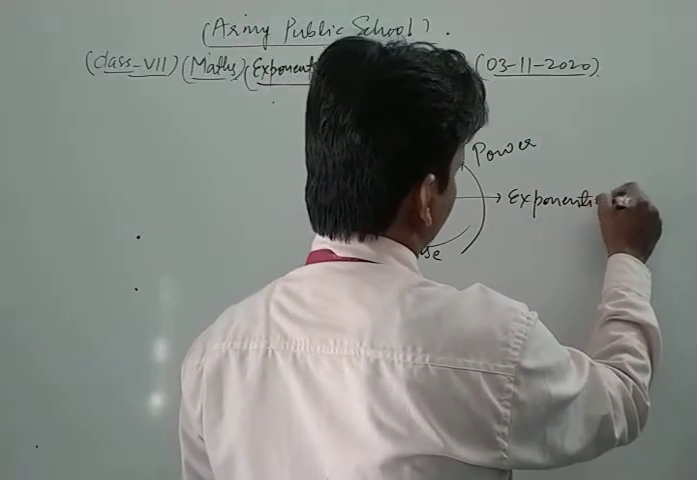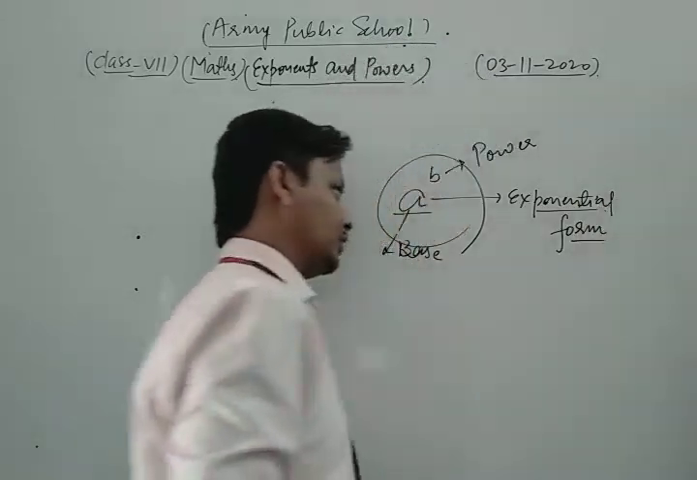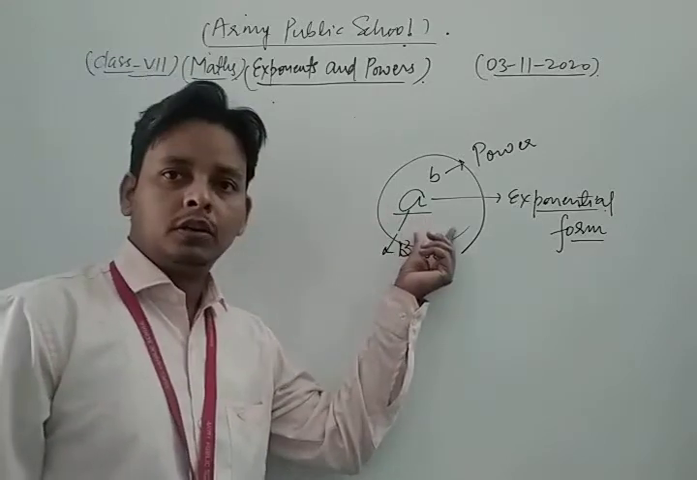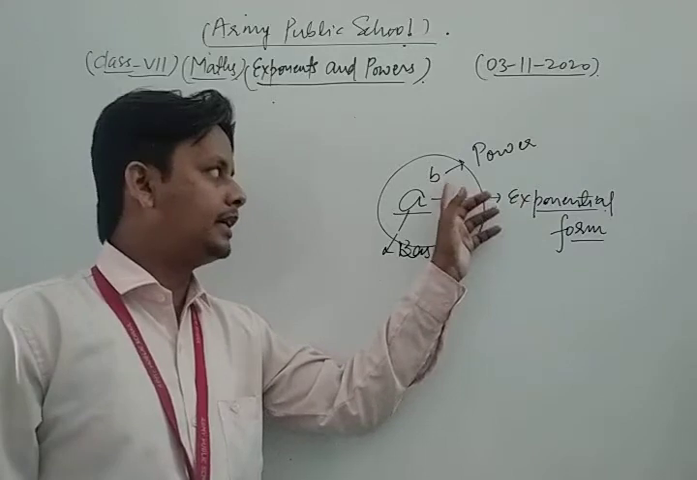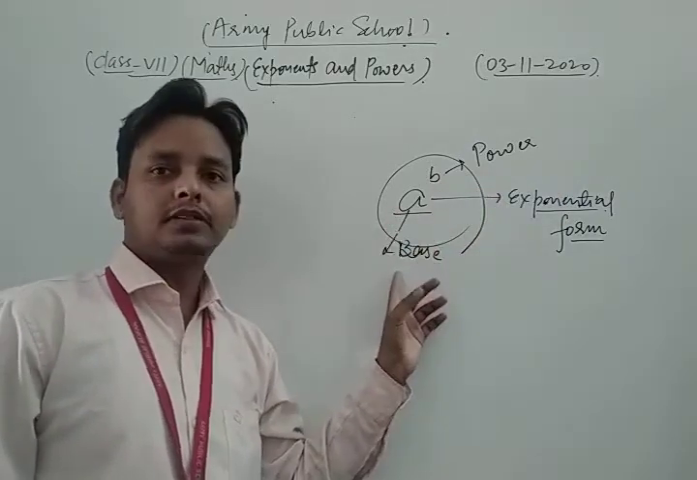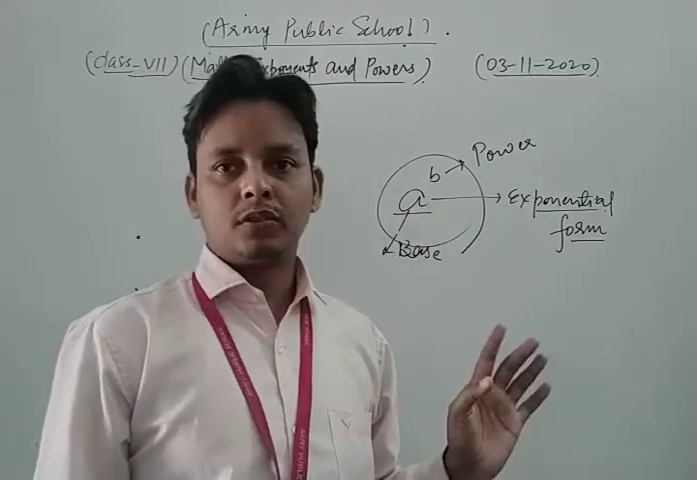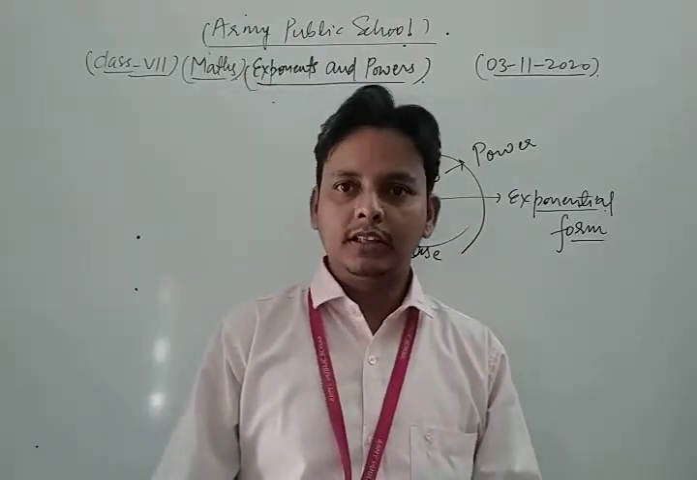This is exponential form, dear friends. That number is said to be in exponential form, in which b is the power and a is the base of the given number, and we read it as a to the power b. So this is the concept of exponents and powers. Is the concept clear?